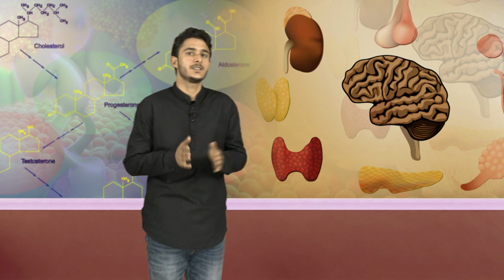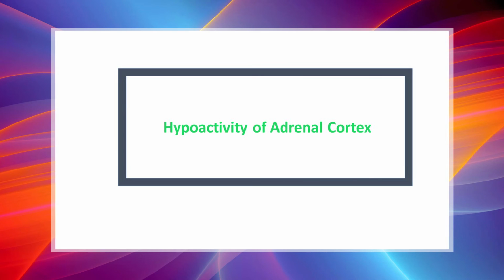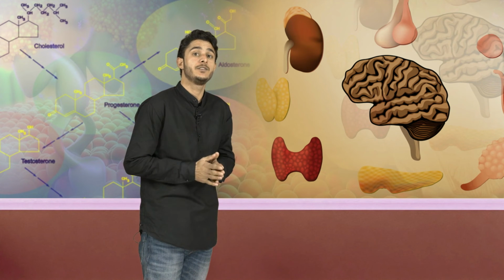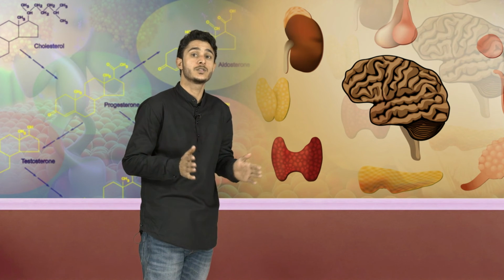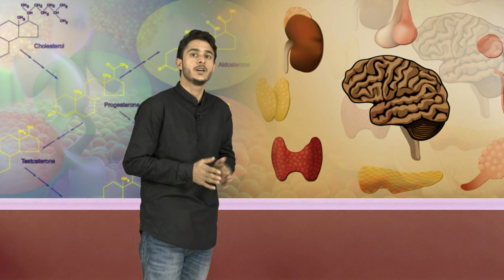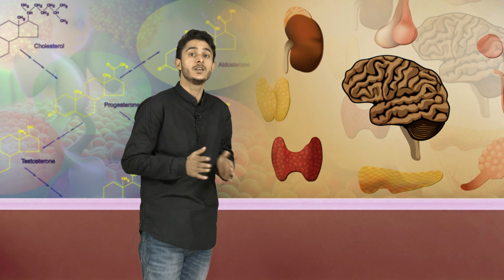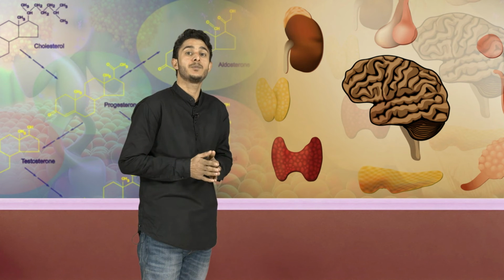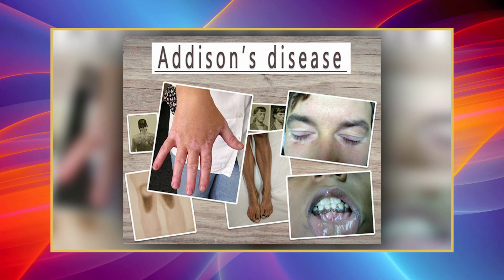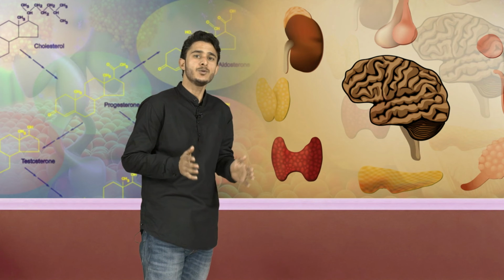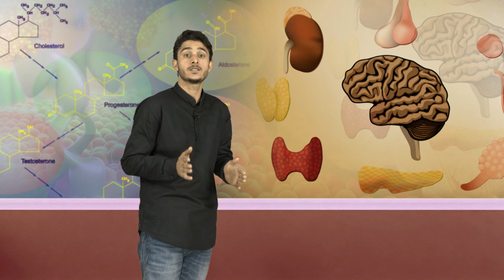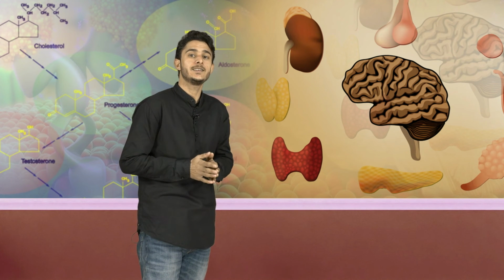Now, we will discuss the disease caused by the hypoactivity of the adrenal cortex. Hyposecretion or hypoactivity of adrenocortical hormones leads to the following conditions: Addison's disease or chronic adrenal insufficiency, congenital adrenal hyperplasia. We will be discussing each separately. First, we will focus on Addison's disease. The hyposecretion of glucocorticoids and aldosterone causes Addison's disease.